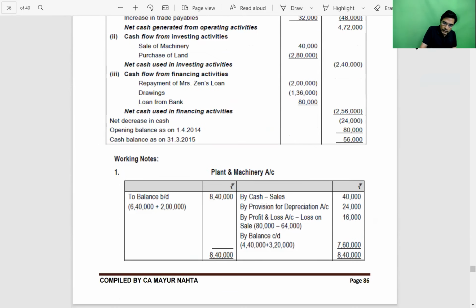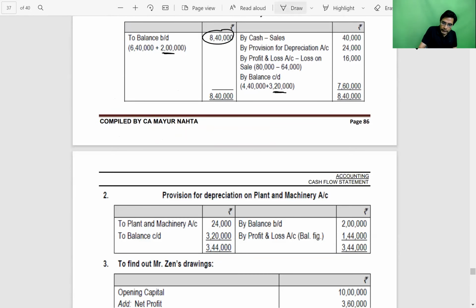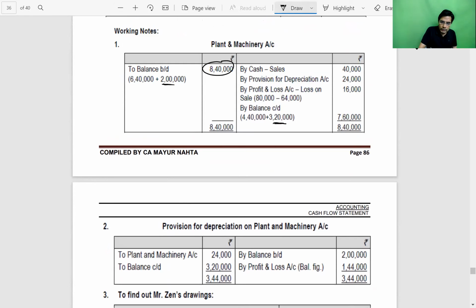So, to find out the original cost, we have added back accumulated depreciation. And then we have prepared the accumulated depreciation account separately, the way we used to do it in our class also. Plant and machinery account, accumulated depreciation account. But original cost is not the amount which is appearing on the face of balance sheet. That's the net amount.